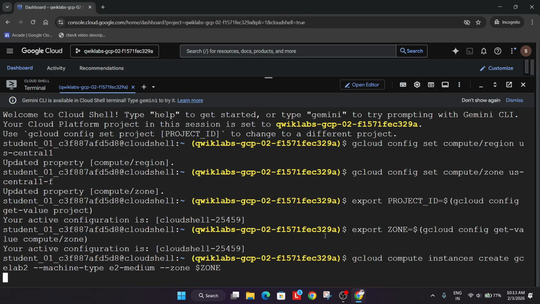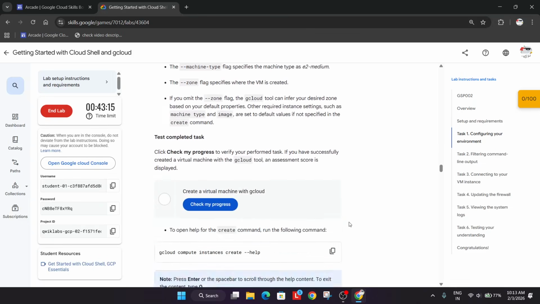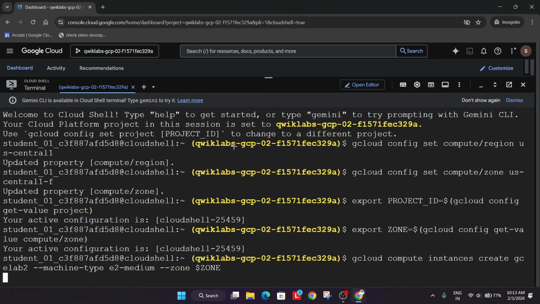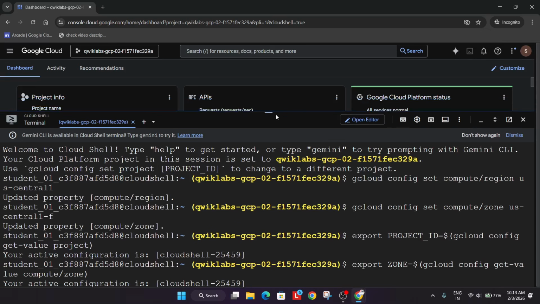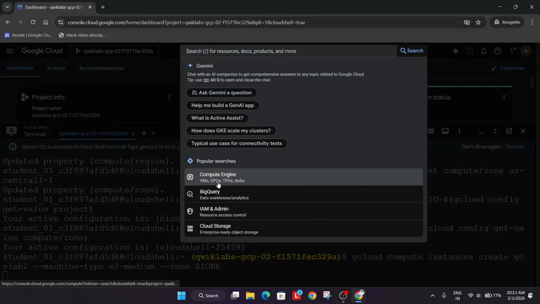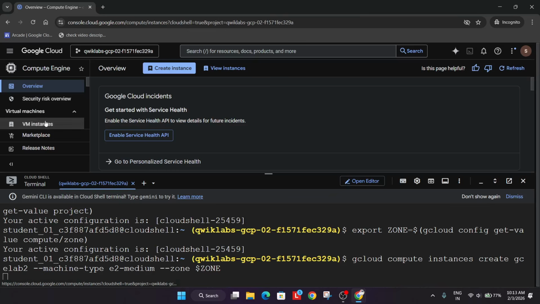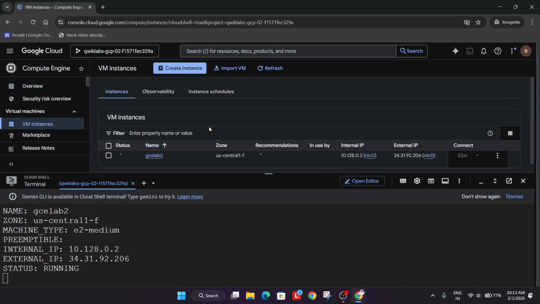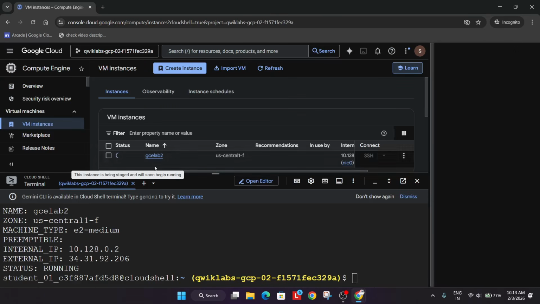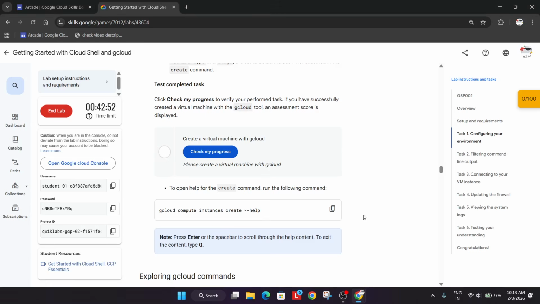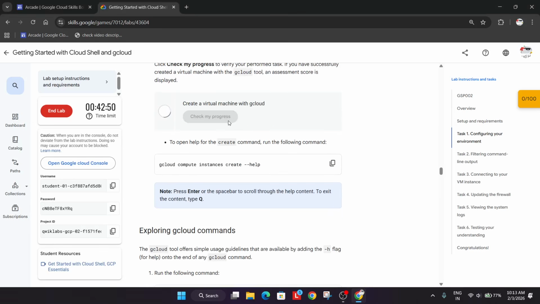Now here our VM instance will be created. Now scroll down a bit and try to check the score. So actually it's being created. If you want to view the VM instance, you can come over here and just click on Compute Engine and click on the VM instance to view. There you can see it's creating and here it's finally running. Now you can check the score. You'll get the score without any issue.